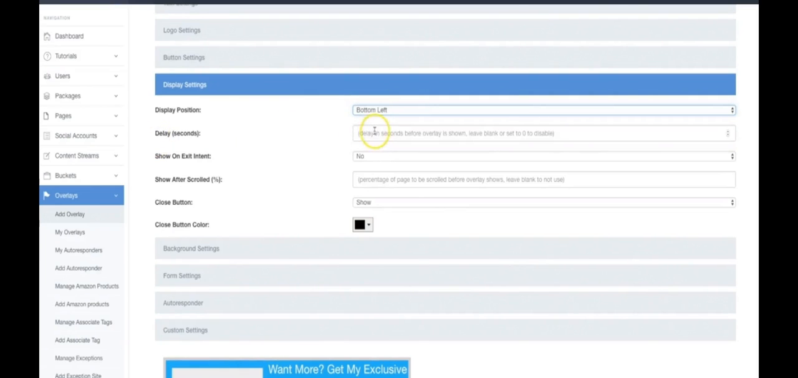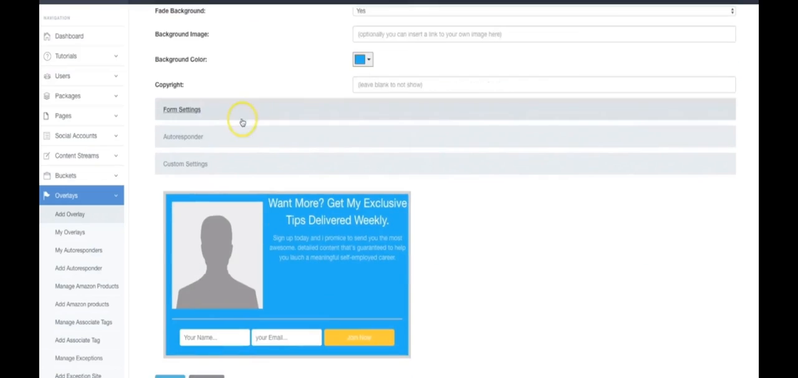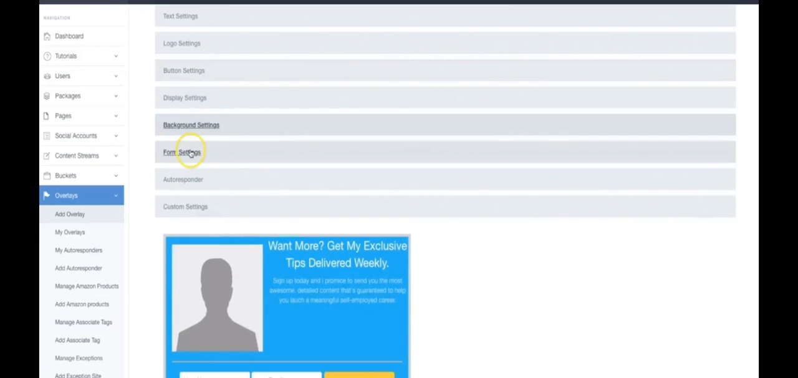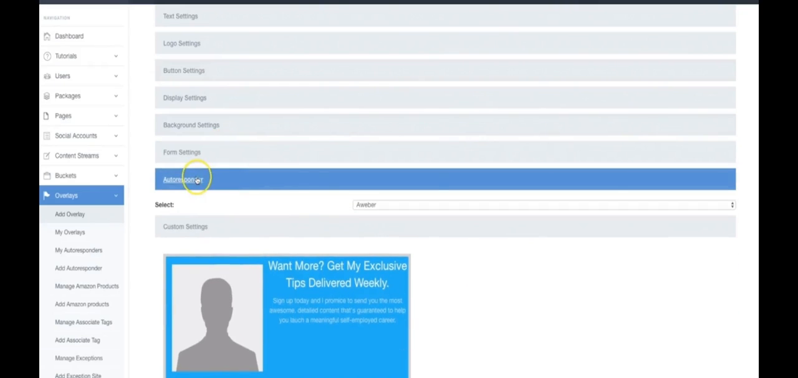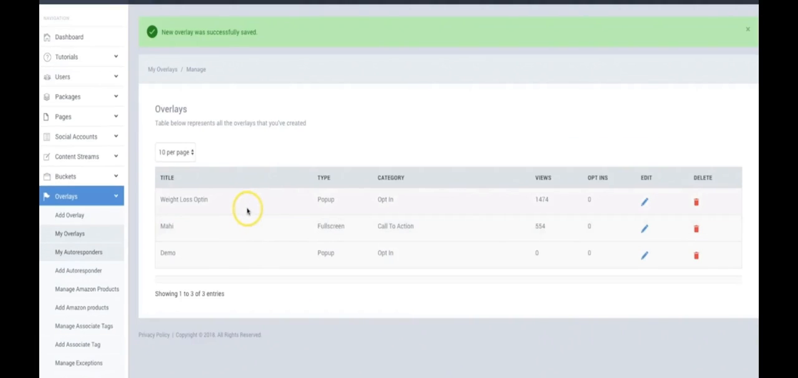You can again have it show up after a certain amount of seconds, on exit intent, or after a certain percentage of the page is scrolled. Once the button is closed, you have full flexibility on how that pop-up shows up, so that you're not annoying the user. Because at the end of the day, you want to be able to monetize these different pieces of content, but you don't want to annoy the user, and that's why we built this in. And you can do all of these other things in here: background settings, form settings, autoresponder, all of these different things you can set up. I'm going to just leave it as is, click save. All right, and now that overlay has been created.